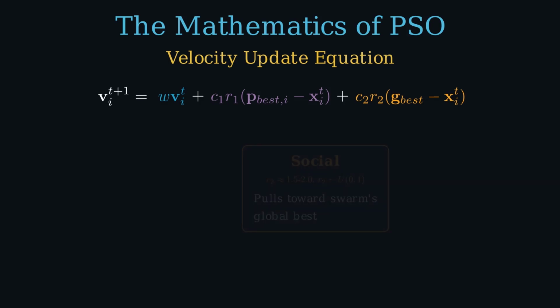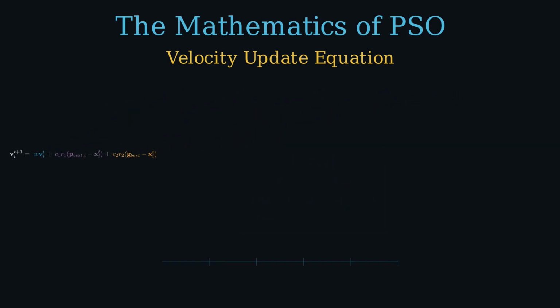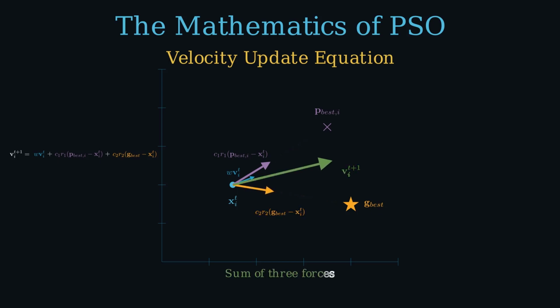Here's our particle at position x sub i. The cross marks its personal best. The gold star is the global best. The inertia component, blue arrow, is just the current velocity direction, scaled down by w. The cognitive component, purple arrow, points from the particle toward its personal best. The dashed line shows the full distance. The arrow is a fraction of that, scaled by c1 r1.